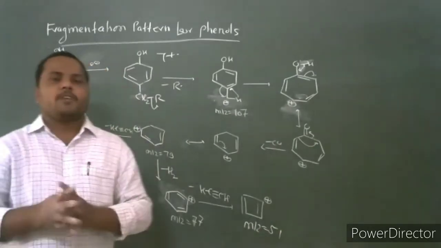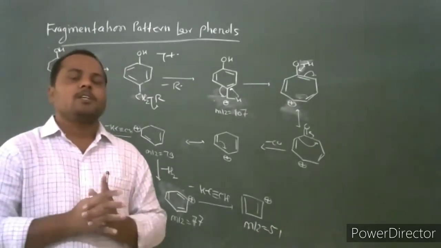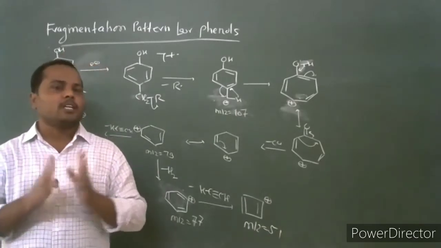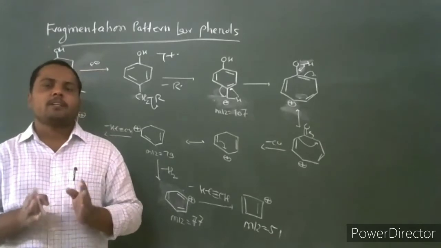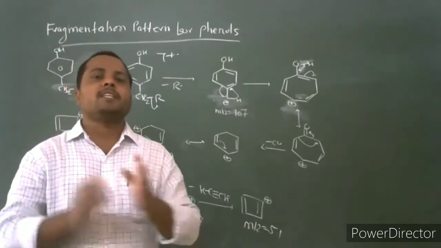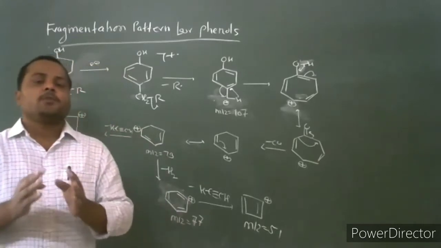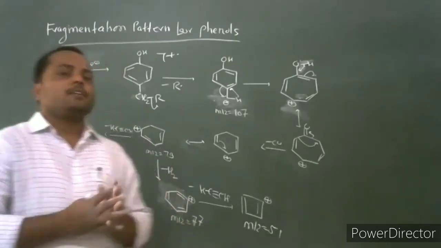What is the possible fragmentation for a phenolic compound? We have discussed. A phenolic compound undergoes loss of a hydrogen radical, an oxycation is formed, which is the M-1 fragment. This oxycation undergoes loss of carbon monoxide to give the M-29 fragment, which has mass to charge ratio 65.